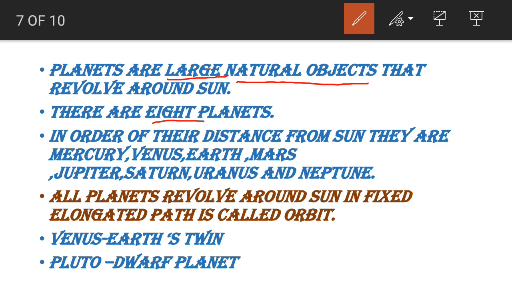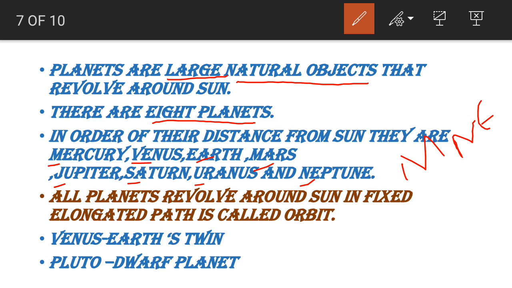Totally how many planets are there? Yes, 8 planets are there. What are they? According to the distance from the sun, here they have given the names: Mercury, Venus, Earth, Mars, Jupiter, Saturn, Uranus and Neptune. Right. How can you remember the names of all the planets? You can remember easily through mnemonics. You can set your own mnemonics, that is, taking the first letter of all the words and setting your own sentence.